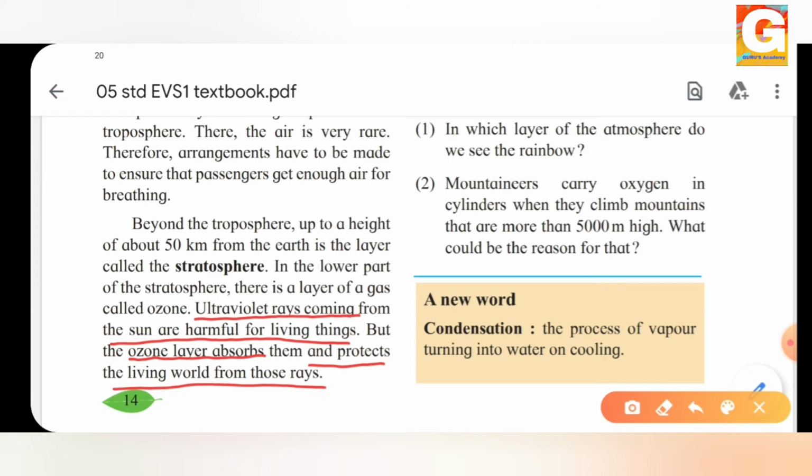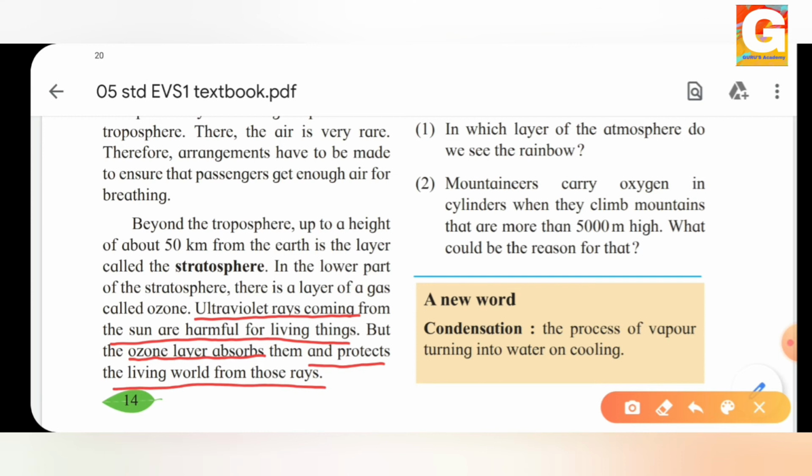So what happens in the ozone layer? The ozone layer absorbs all the ultraviolet rays which are harmful for all the living things on earth. They get absorbed in the ozone layer, and the living world is protected from those rays.